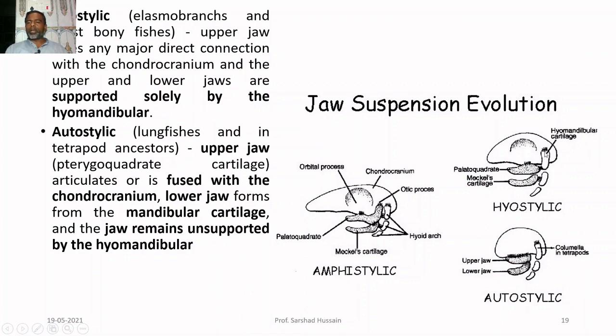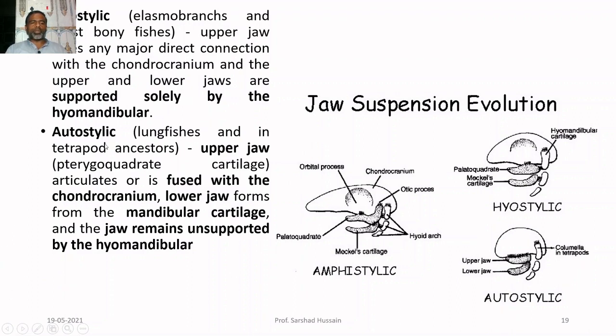So, here the hyomandibular takes a major part in the articulation of the jaws with the skull. So, this is hyostylic.